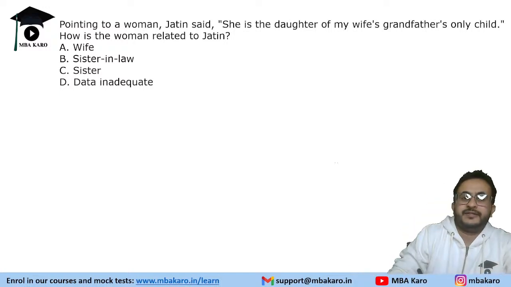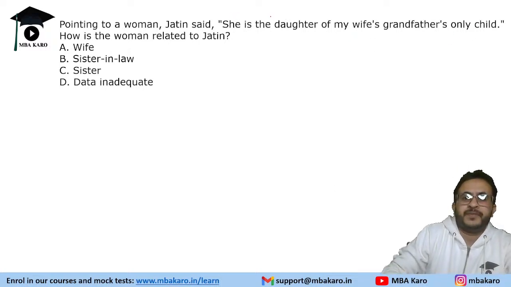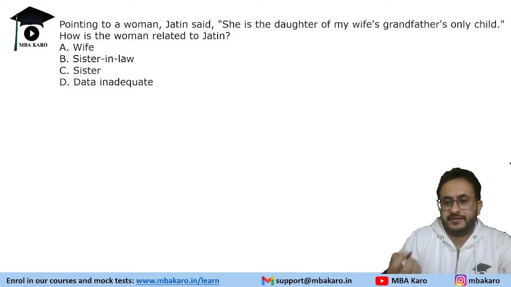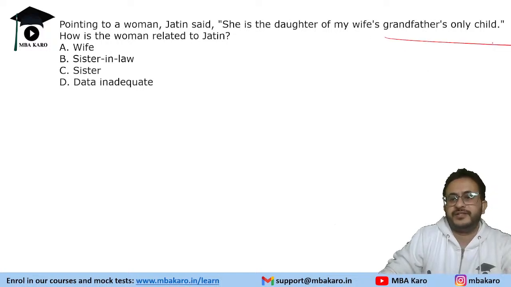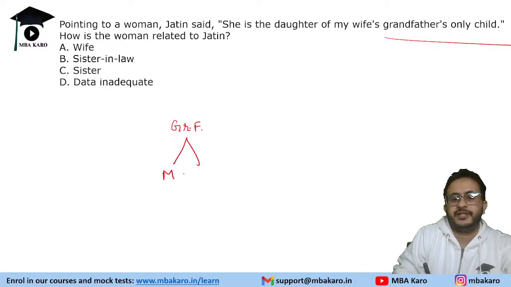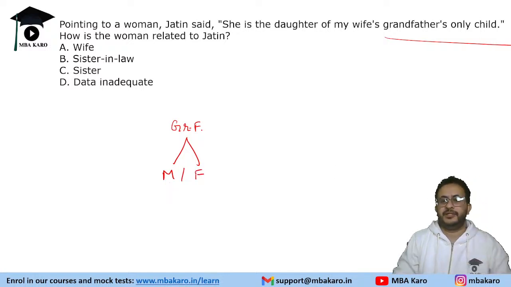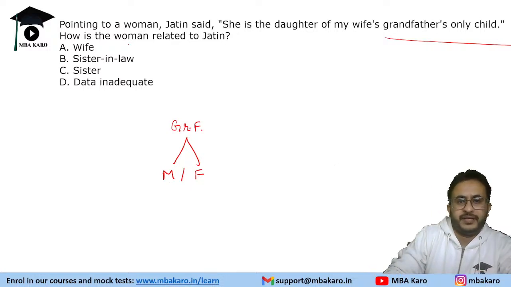Okay, so there is a woman, and Jatin said that she is the daughter of my wife's grandfather's only child. Whenever we solve such questions, we start from the right hand side. So the right hand side says grandfather's only child. If this is the grandfather, grandfather's only child can mean mother or father. We do not know which grandfather, it can be paternal or maternal grandfather. So it can be either thing.